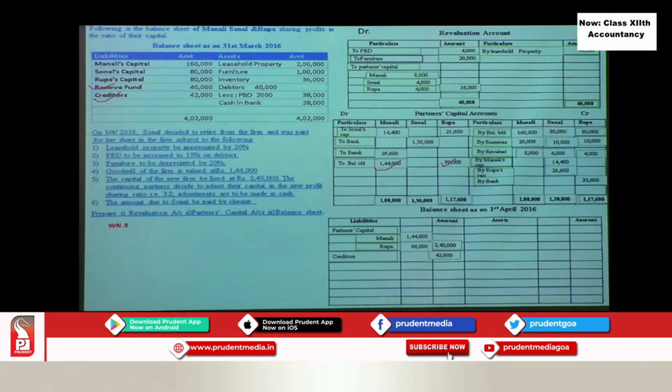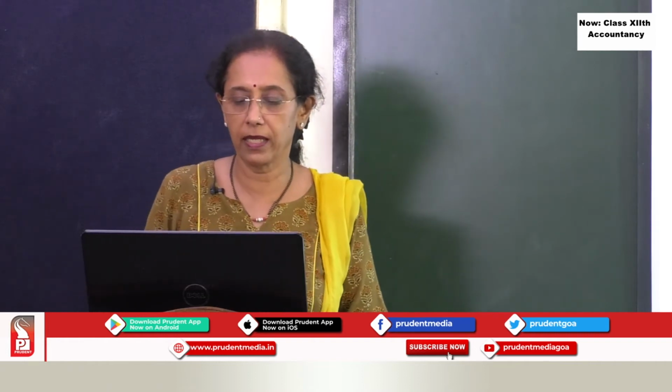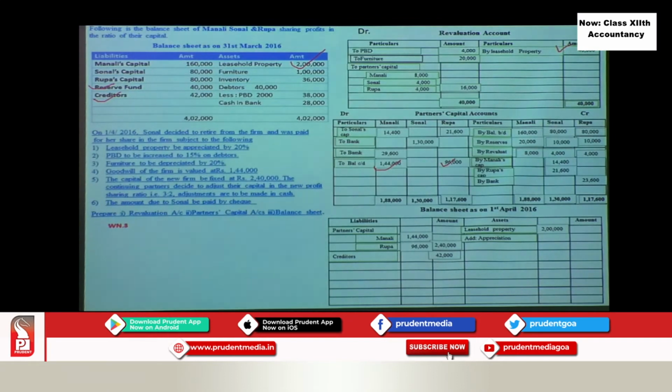Then come to the asset side. There are no more liabilities, no unrecorded liabilities, nothing is there. So let us record directly the assets. The first thing is leasehold property. Leasehold property given to you is 2 lakhs, and there is an appreciation of 40,000. So when we add it, the total value is 2,40,000.